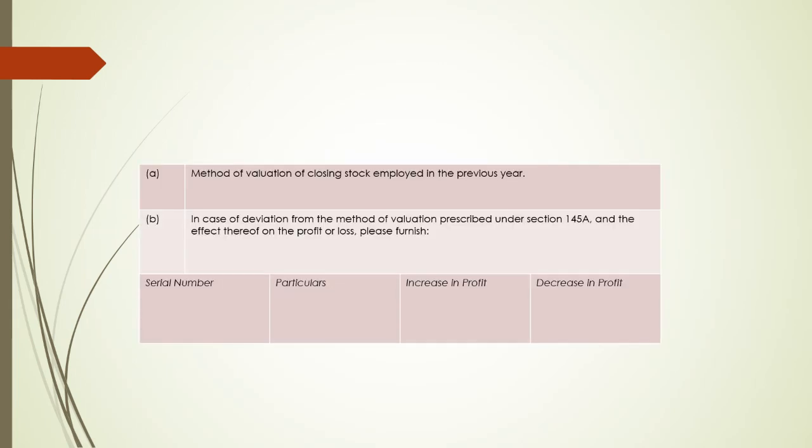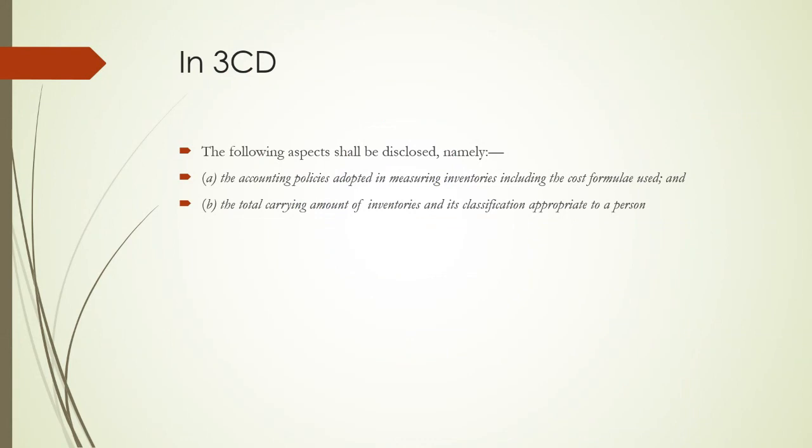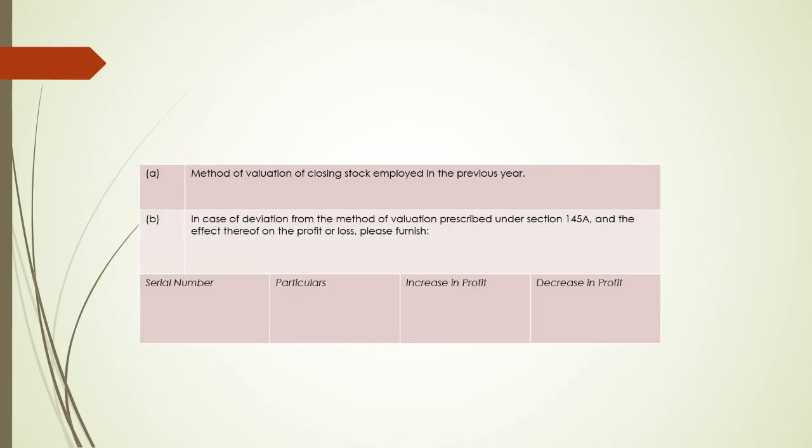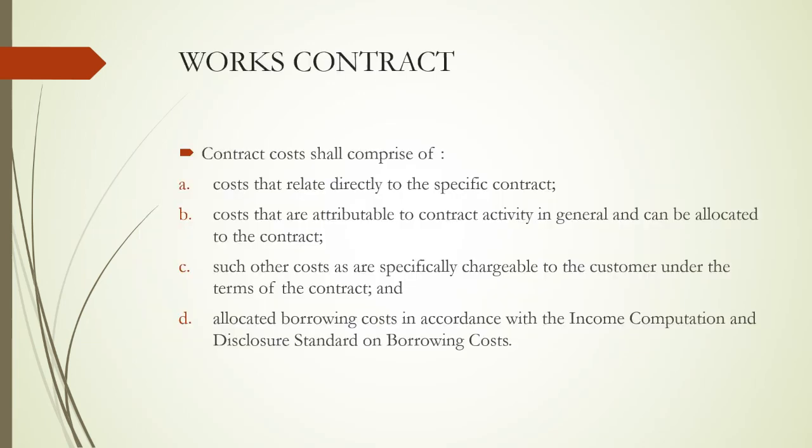Then after mentioning these differences, after going by these 3CD, let's discuss those things that we excluded at the time of discussing the scope for valuing the inventories as per ICDS 2. One among the exclusions was that ICDS 2 has no mention of computing the value of work in process, work in progress of works contract costing. So in such contract sort of accounts, this